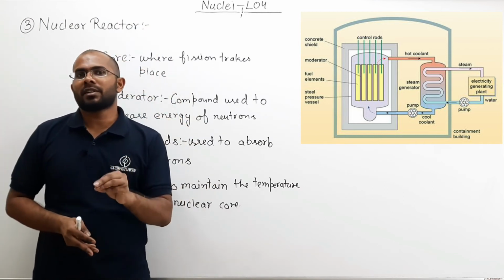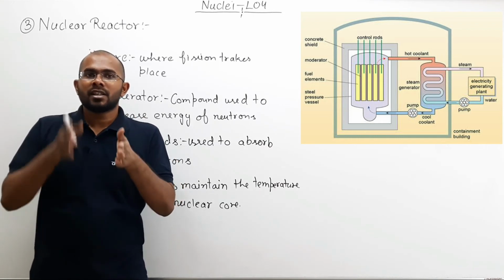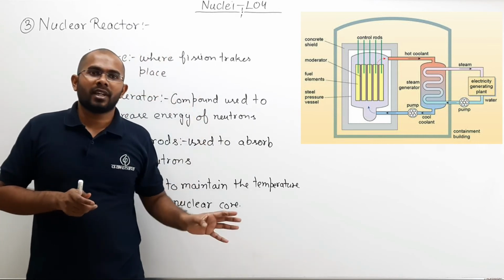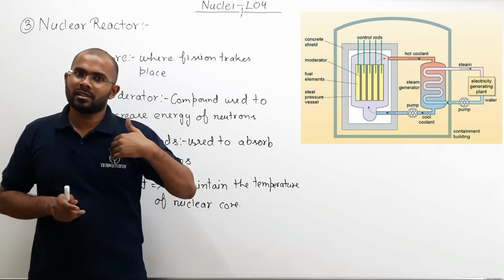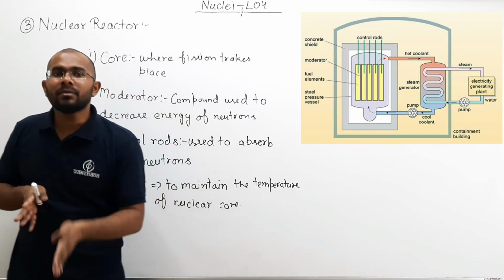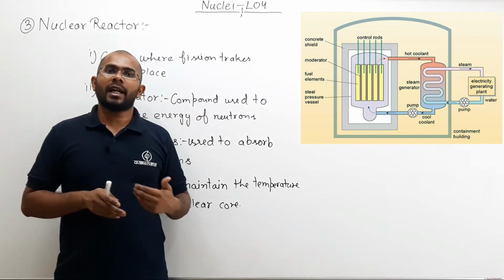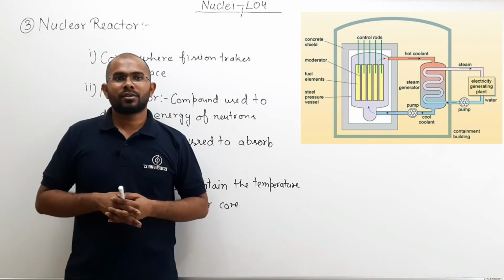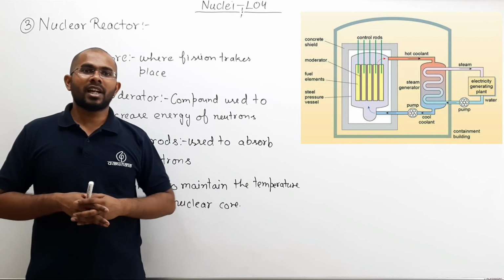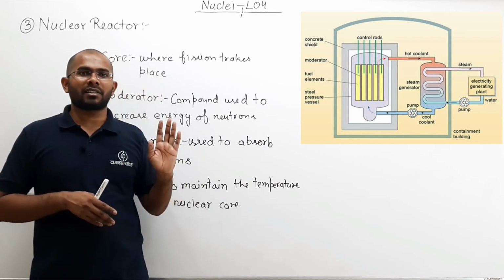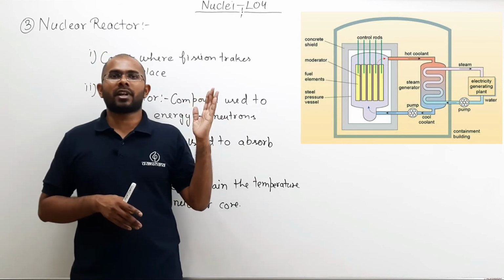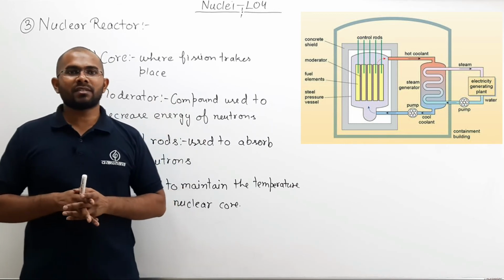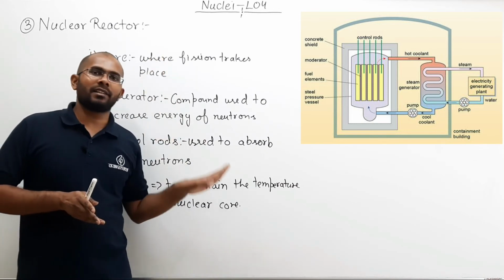Now what is the use of protective shielding? The protective shielding stops these high energy particles from escaping into the surroundings. And if they escape into the surroundings, they will harm us. So protective shielding stops them from escaping and harming the living things around your nuclear reactor. If there is no protective shield, then there will be nobody around the nuclear reactor. Nothing will be able to live around that, because those particles will destroy every living organism. So that is why, to prevent them, we use protective shielding.